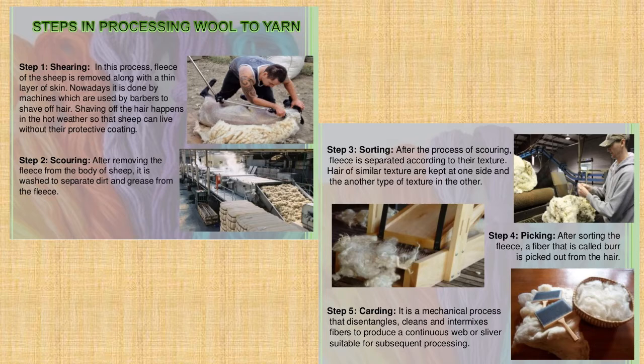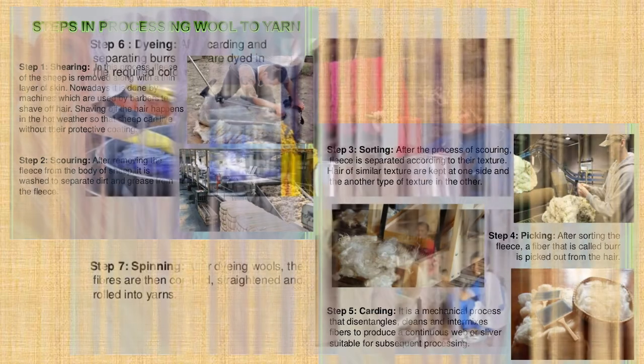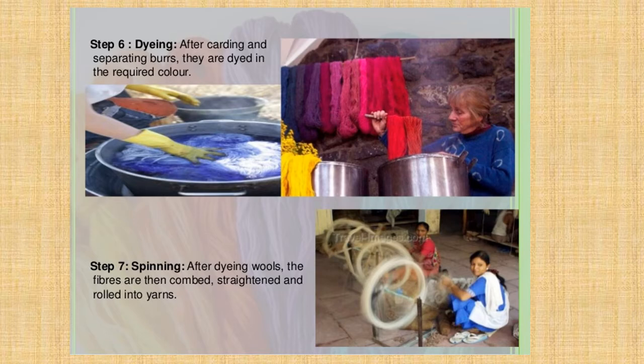In carding, they comb these fibers and they try to straighten the fibers. Then next step is dyeing. After carding, they dye these fibers in the required colors. And then spinning. After spinning, they make yarn from the fiber. So these are the steps of processing of wool.